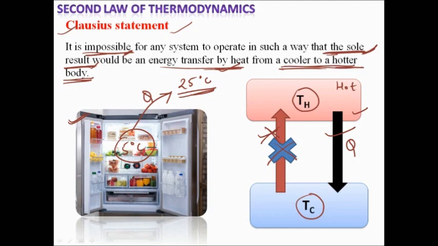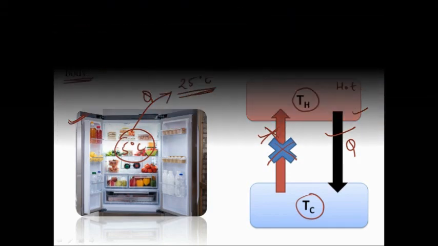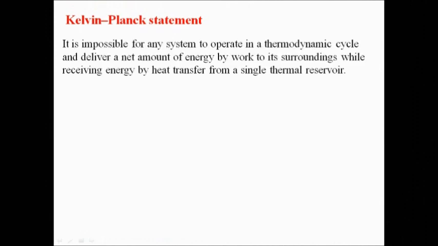Now we will discuss the Kelvin-Planck statement. Let's understand the Kelvin-Planck statement. What the Kelvin-Planck statement says is that it is impossible for any system to operate in a thermodynamic cycle and deliver a net amount of energy by work to its surroundings while receiving energy by heat transfer from a single thermal reservoir.